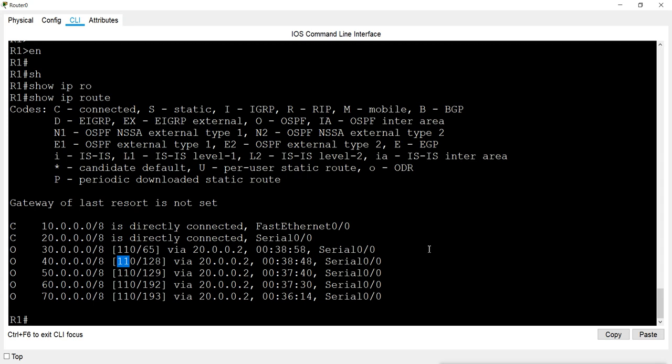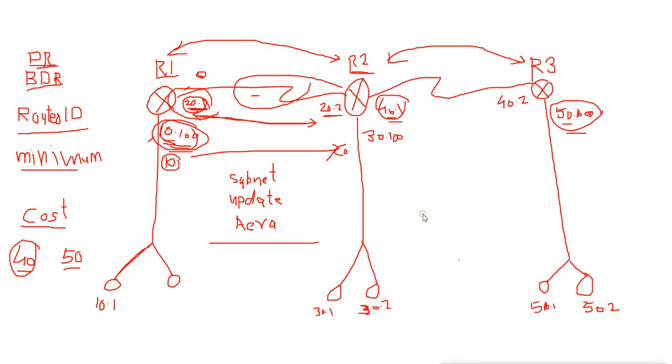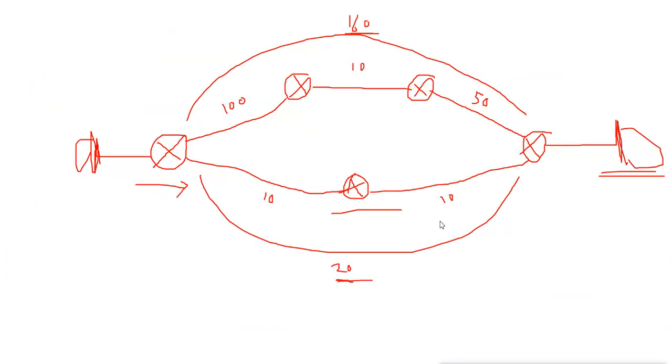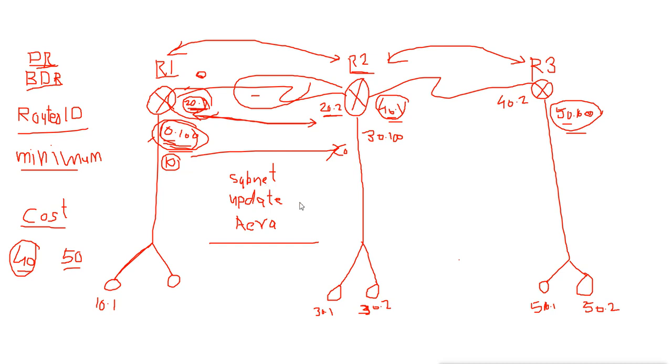Now, what are the communications or updates they have? So basically they don't do it like RIP. RIP does it in a broadcast way. Like if RIP wants to inform other network about the other network, then RIP sends broadcast to each other. But OSPF doesn't do the broadcast.